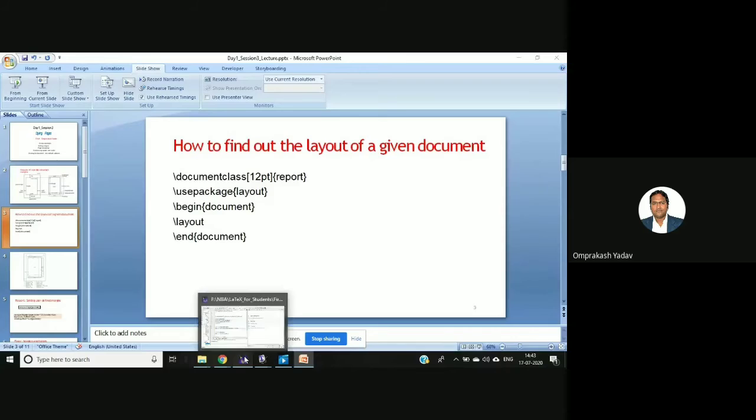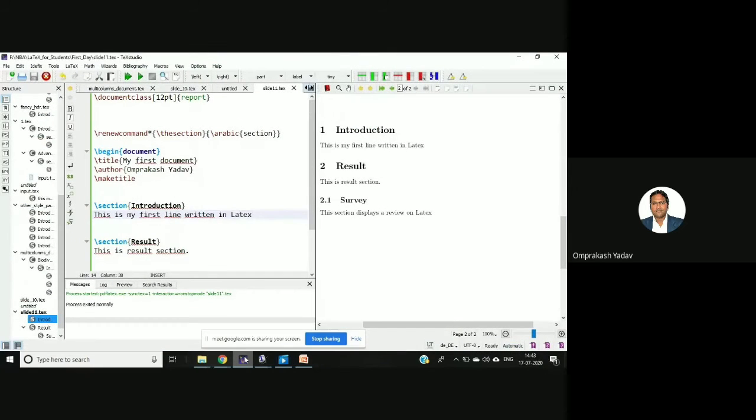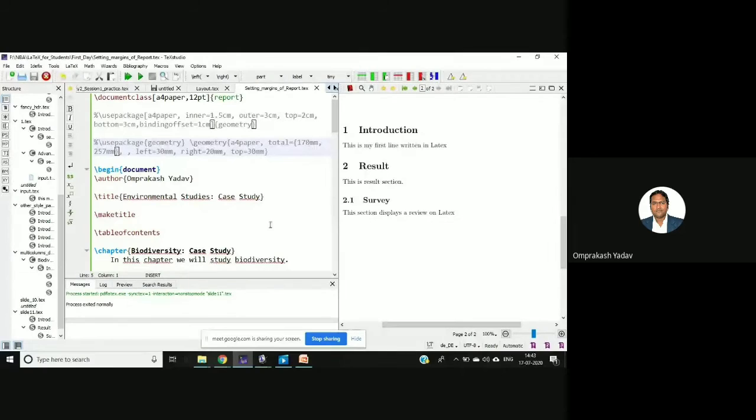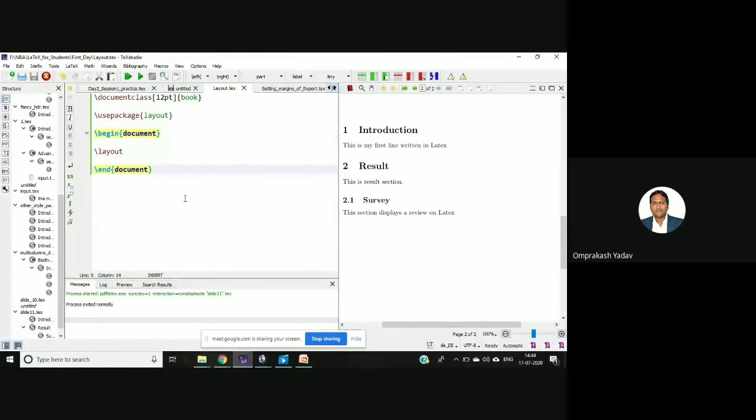So let's go there. Yeah, setting margins. Layout.